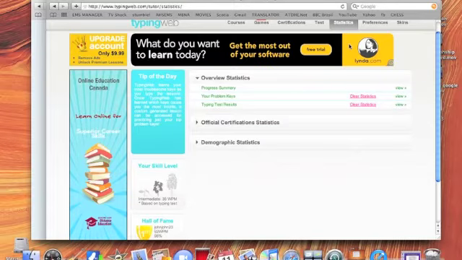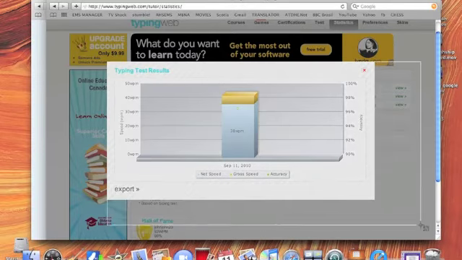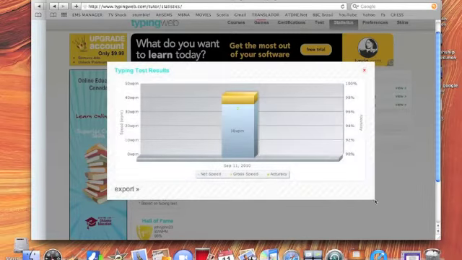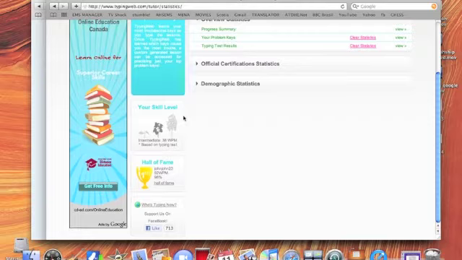Once you're done your test, you want to go to statistics on the top nav bar and you want to check your results, and then using Command or Apple Shift number 4, you're going to take a picture of your typing test results and you are going to post it on your blog. When you're done that, you will know what your skill level is, and it tells me that I'm intermediate.